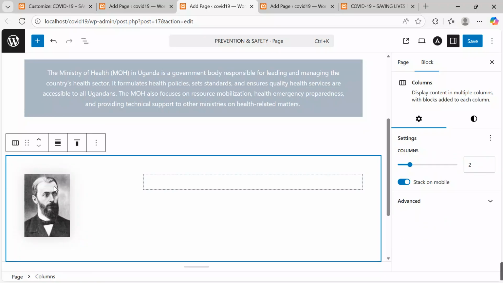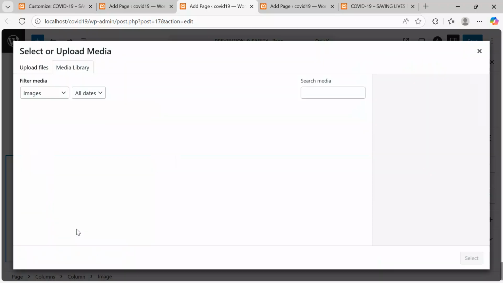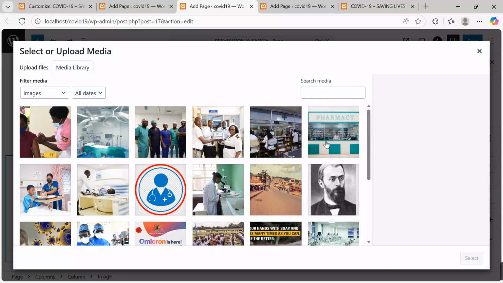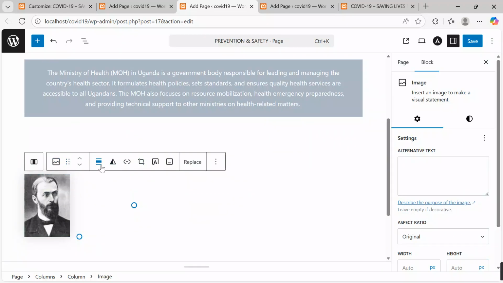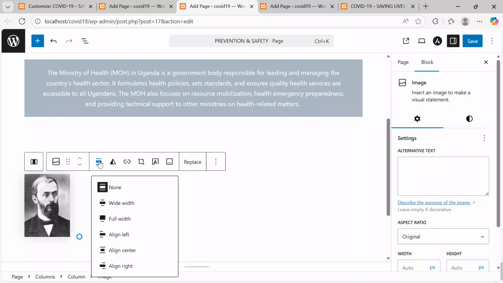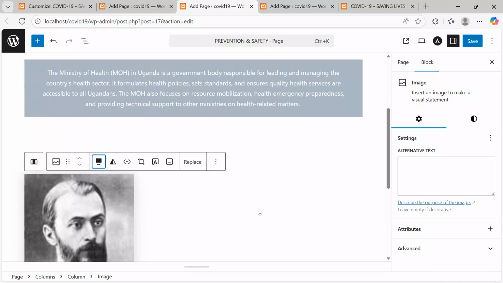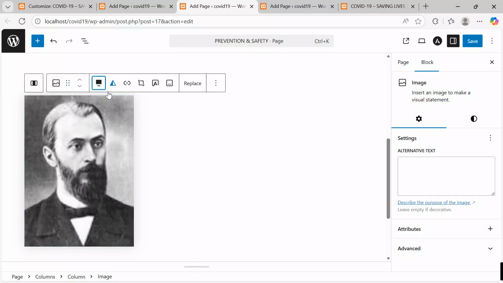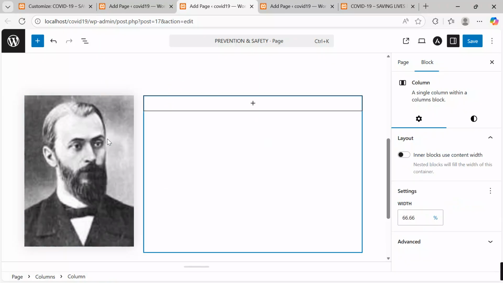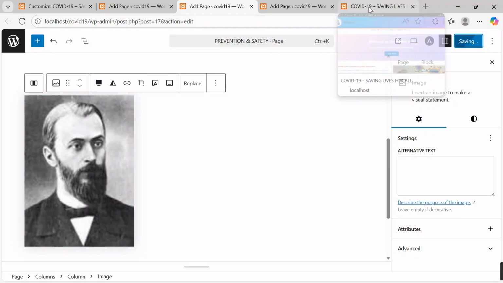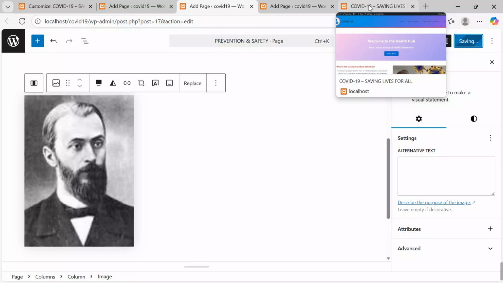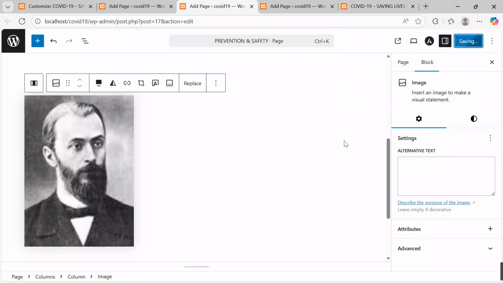Control Z. Okay, add media. I want to insert Mr. Dimitri, select. And then after selecting, I'll come here and say maybe full width. Yes, full width. Come to alignment. Yes, we are done putting it at full width. Come and save changes. Come to your display page.